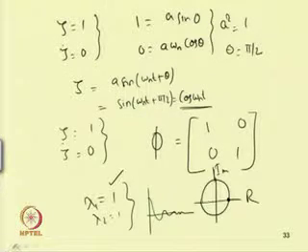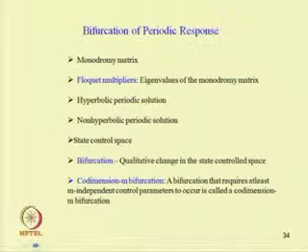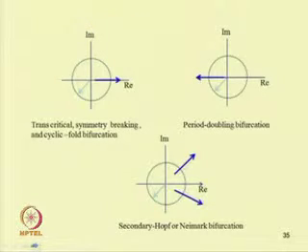These bifurcations can be transcritical, symmetry breaking and cyclic fold bifurcation, or period doubling bifurcation, or secondary Hopf or Neimark bifurcation.